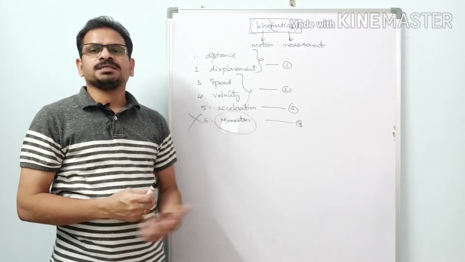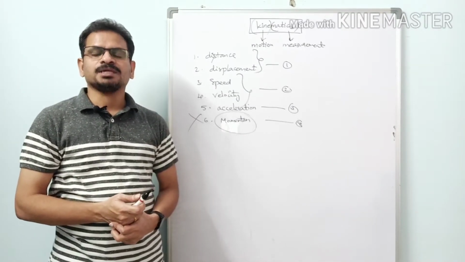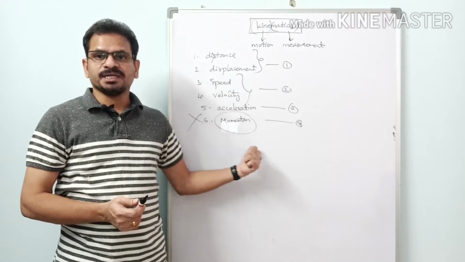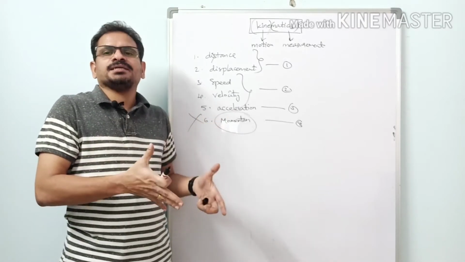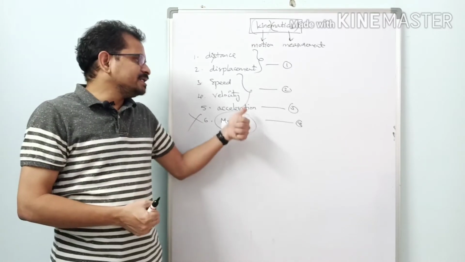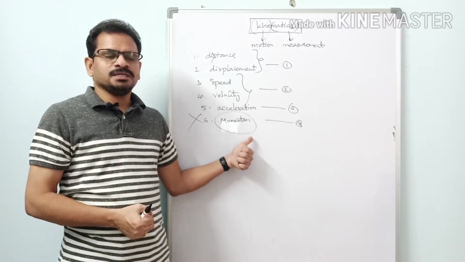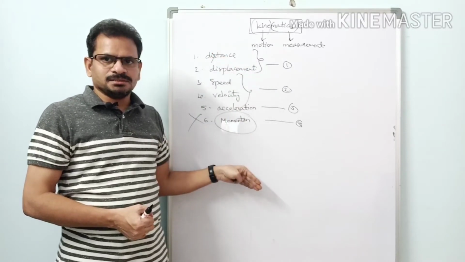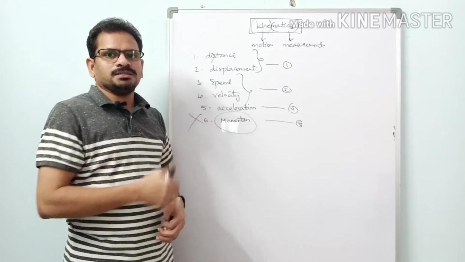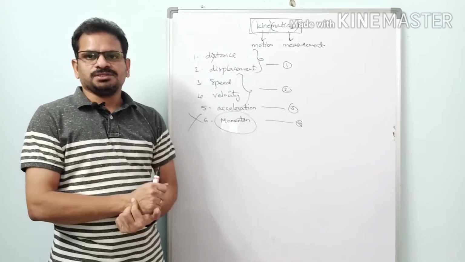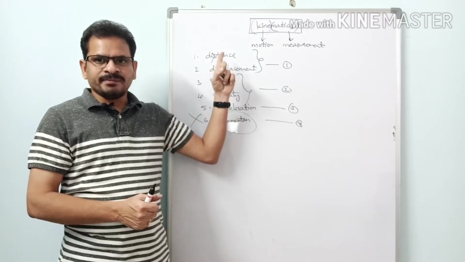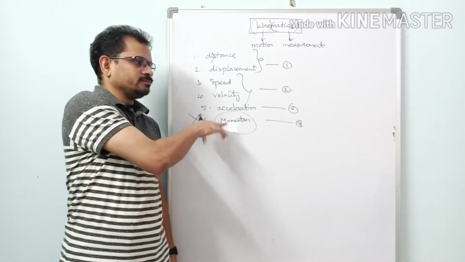You do not find momentum in kinematics, because momentum involves the mass of the body. This is an important physical quantity which measures the motion of a body. I have included this one momentum here just to give a comparison. So what are the important physical quantities to measure the motion of a body? This is a list of these things here. This is actually not a part of our kinematics chapter, so forget about this one.